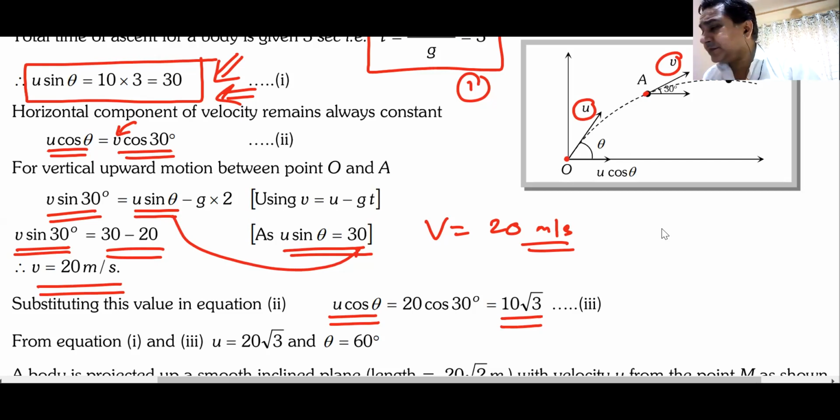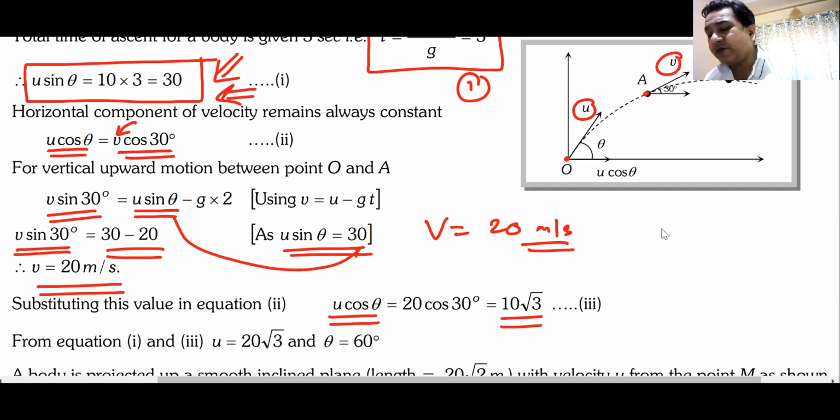First step was from time taken to go up, I can find the value of u sine theta. Second step was applying equation from O to A. I get a relation between v sine 30 and u sine theta. I put the value of u sine theta, I get the value of v sine 30. Once I get the value of v sine 30, I get the value of v.